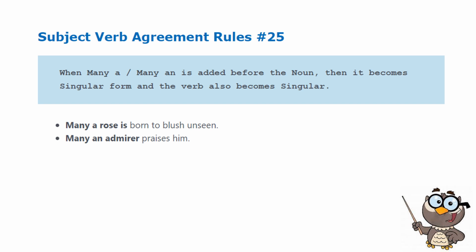Because a and an are indications of singularity of the subject. Although you have used many, which entails plurality of the subject, since it is structured in a manner that it is combined with the article a, which limits the subject, and the rule says that when you use many a and many an, which is added before a noun, which is singular, use the singular form of the verb.